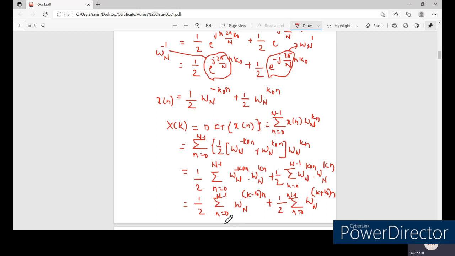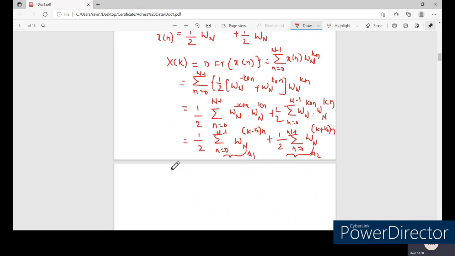Now let us call the first summation a1 and the second a2. With these substitutions, x of k is equal to 1 by 2 into a1 plus 1 by 2 into a2.